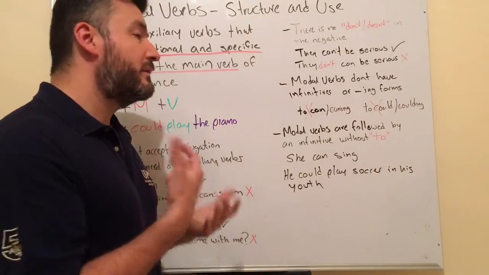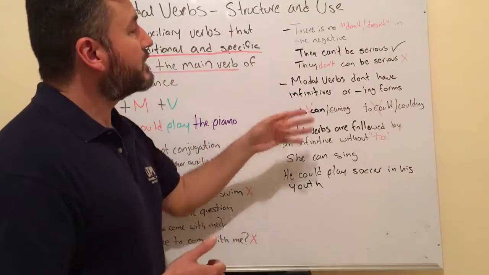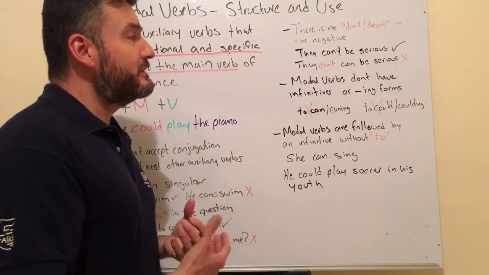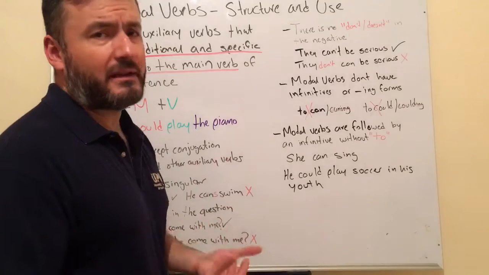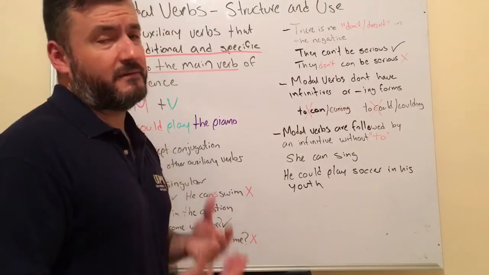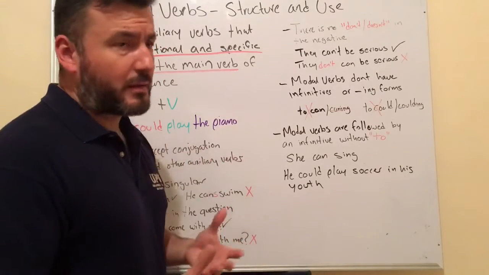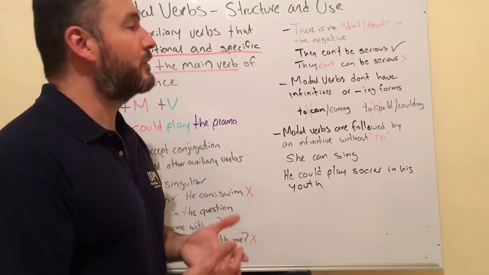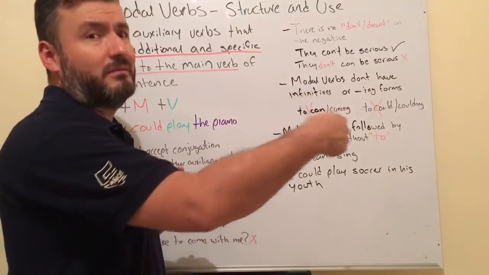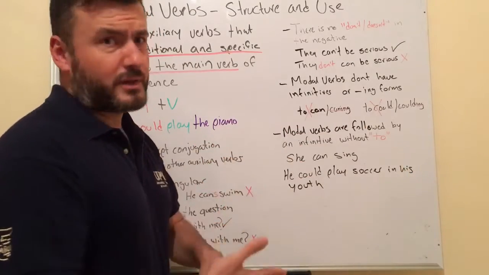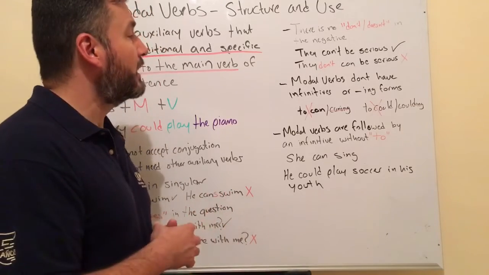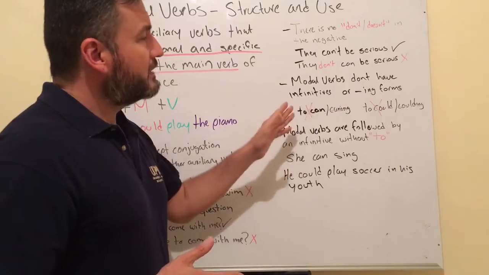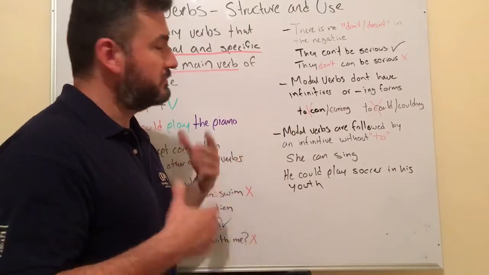Okay. Now moving on. Modal verbs don't have infinitives or ing forms. For most verbs, we do have the base form, which is the infinitive, and as you remember, for the infinitive we have to plus the verb: to swim, to run, to sleep, to eat, etc. Modal verbs, no such thing.